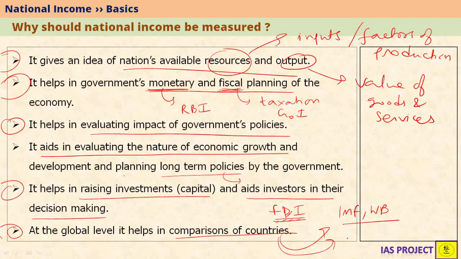Even most of the agreements which are done between countries at the world stage also need comparisons of countries so that different targets can be set to different countries. For example, if you are going to control pollution or if you are going to tackle climate change, you should not put less developed countries or low income countries at par with high income countries, because low income countries are mostly at developing stage itself.